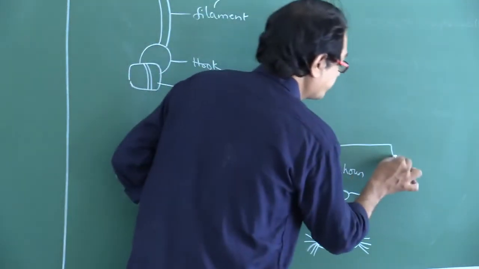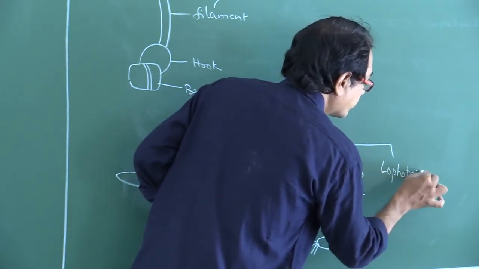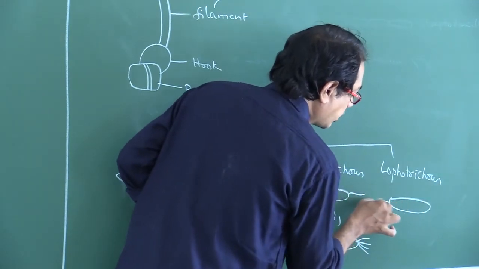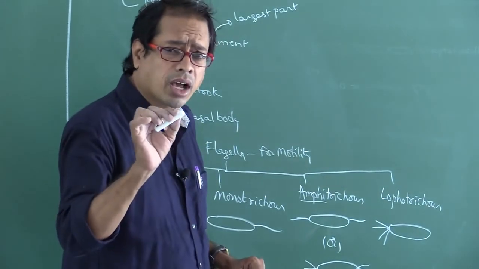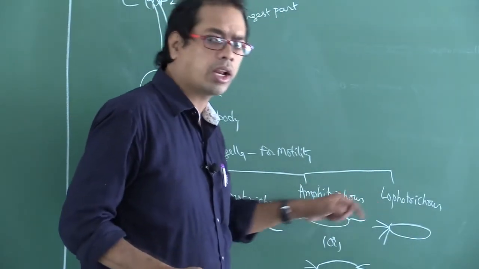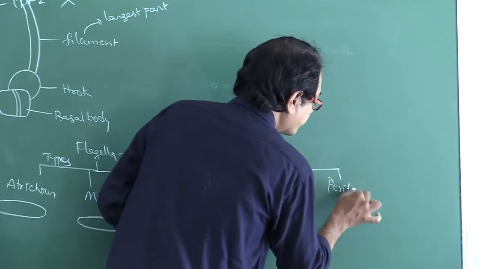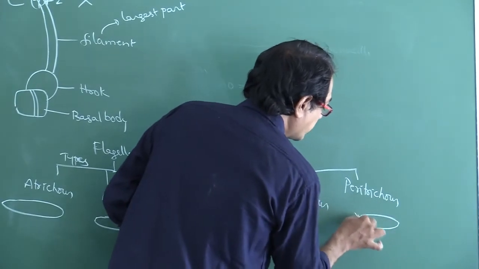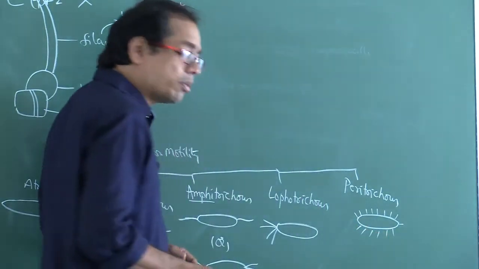And the next one, lophotrichous. Let us suppose this is the bacterium and these are the tufts of flagella. That is a group of tufts of flagella at one end of the bacterium. It is so called lophotrichous. And lastly, peritrichous. Let us suppose this is the bacterium. The flagella may be present all over the surface. That is so called peritrichous.